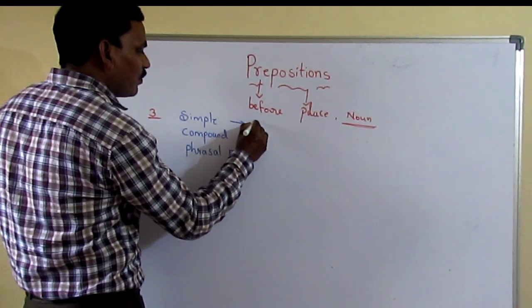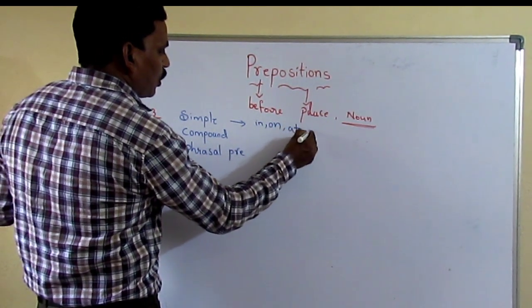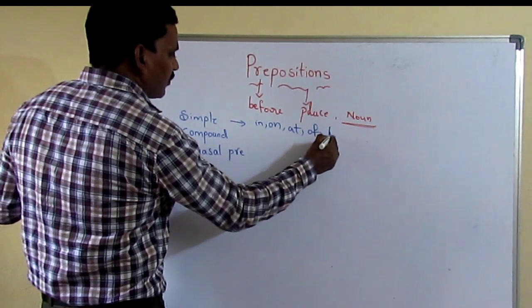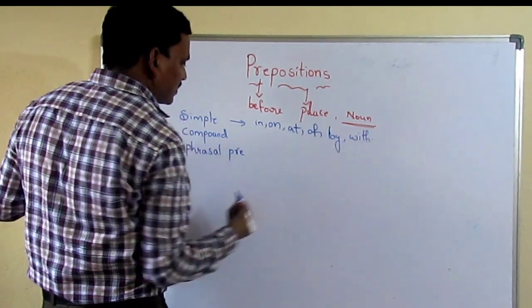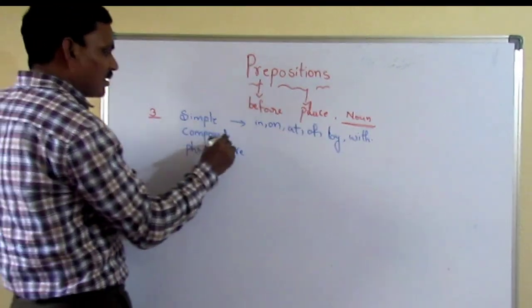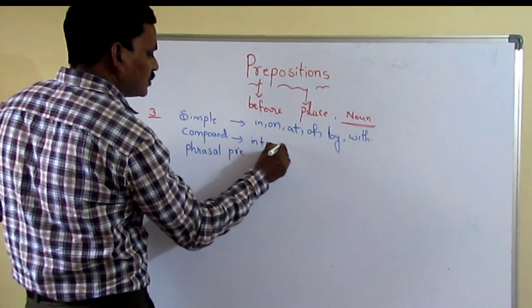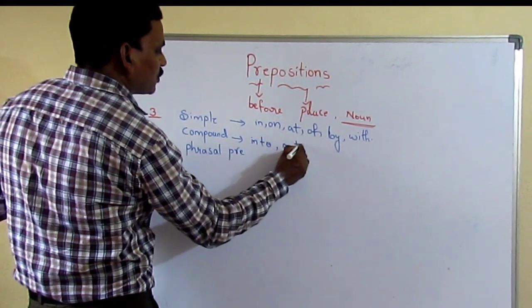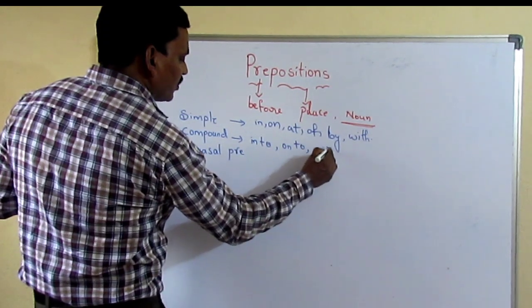Small ones like in, on, at, of, by, with, for, all these are called simple prepositions. Compound, in the sense of a combination of two, like into, onto, between, within, without.